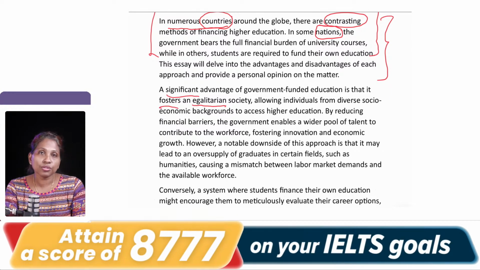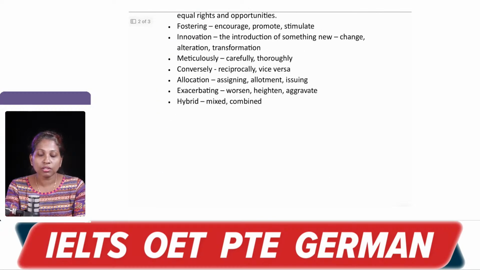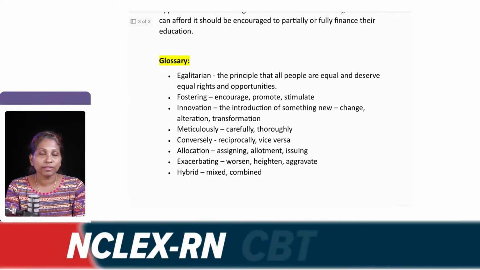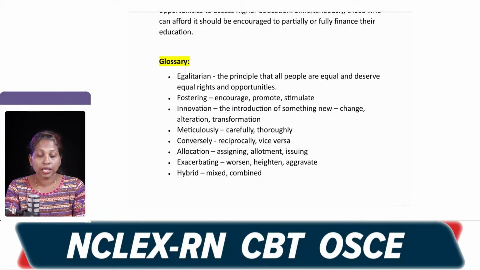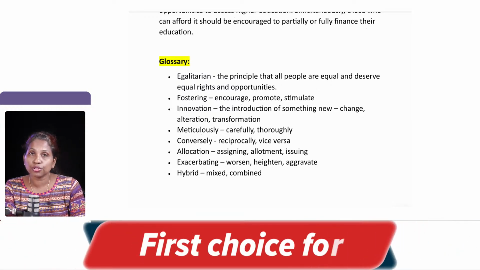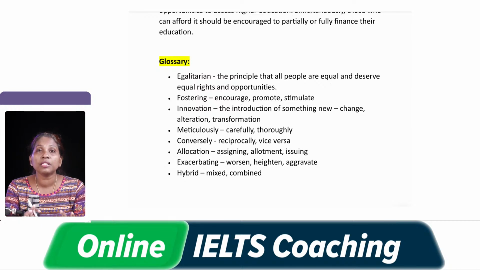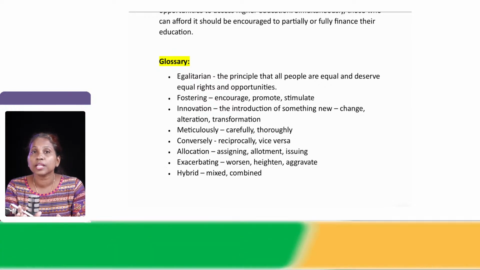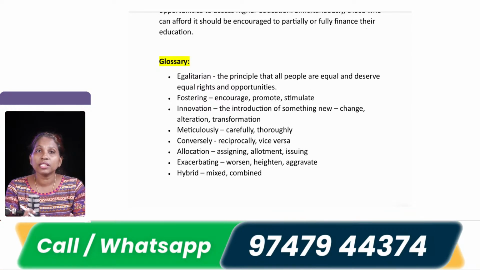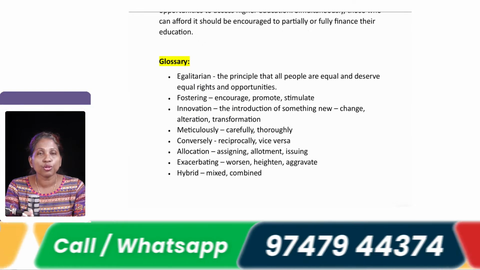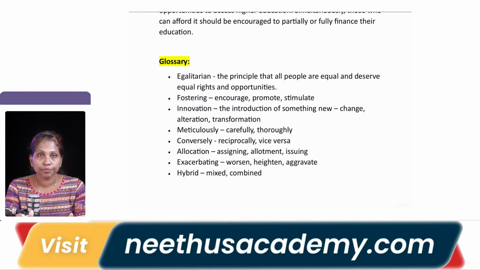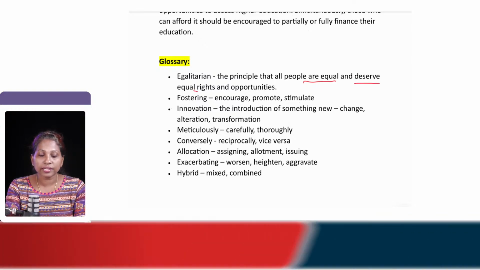So I have prepared a glossary of some of the vocabulary which we have used in this essay. First one, egalitarian approach, or egalitarian society. What does it mean? A society where people are treated with equality, wherein the principle of equality is being followed. That is called an egalitarian approach or egalitarian society, right. So, the principle that all people are equal and deserve equal rights and opportunities.